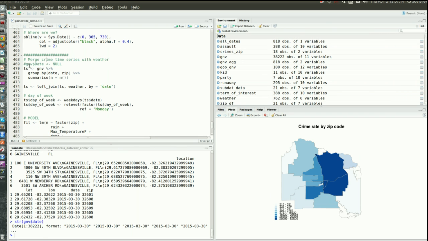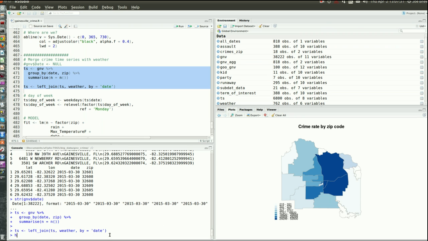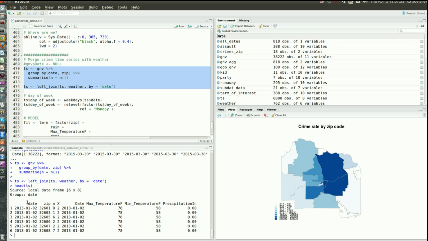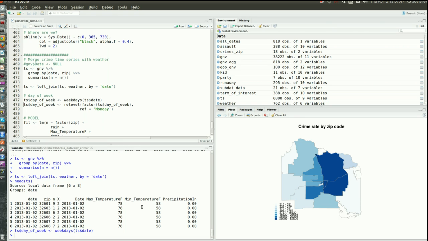But so we want the number of crimes each day in each zip code, and we're going to go ahead and create that, and then we're going to join that to our weather data by date. So we have this master data frame we're calling TS that has both weather and number of crimes. So it looks something like this, like the date, the zip code, the number of crimes, the temperature that day, the minimum temperature, the precipitation, etc. We think that weekdays might be a confounder for crime. So we can get a day of the week variable.